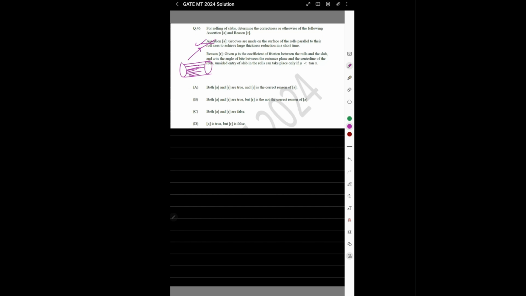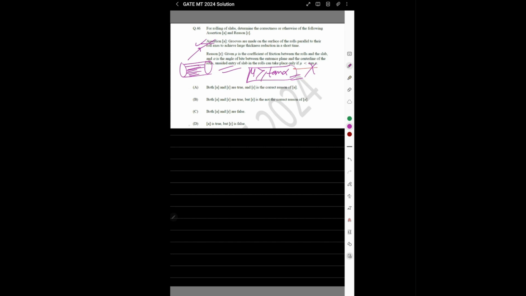Reason: given mu is the coefficient of friction between the rolls and the slab, alpha is the angle of bite between the entrance plane and the center line of the rolls. Unaided entry of the slab into the rolls takes place only if mu is less than tan α. So this is wrong. Mu should be greater than or equal to tan α. Then only an effective entry of the slab takes place.